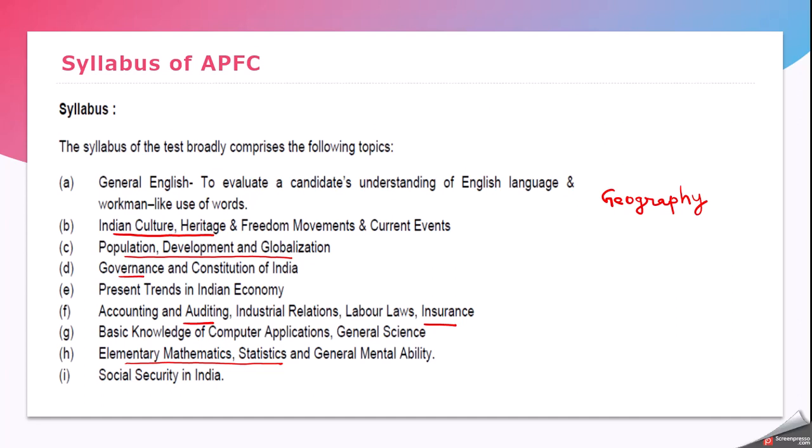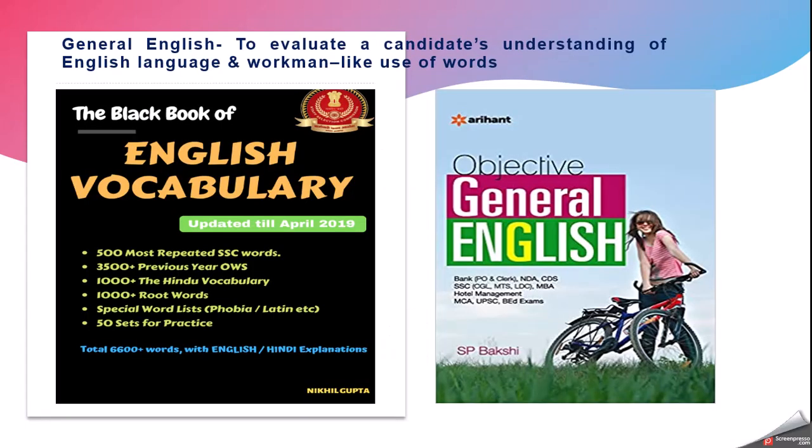Now let's start with the book list. So the first subject is general English. This English is common for both APFC and Enforcement Officer. UPSC has clearly mentioned they are expecting the vocabulary of candidates, like they expect us to build the vocabulary. You have to learn new words, its similar words and its opposite words.